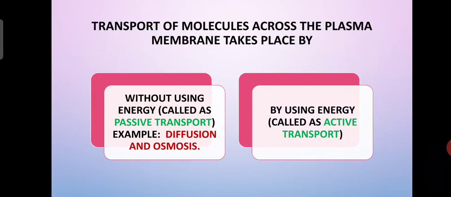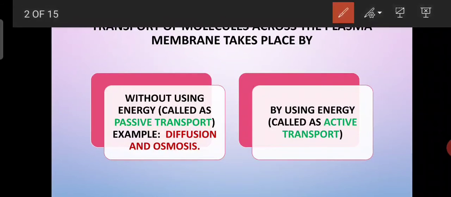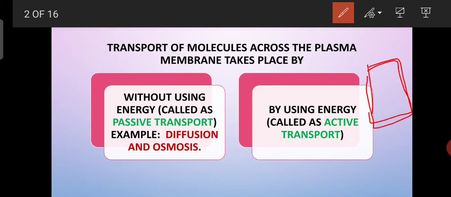Active transportation means transport by the use of energy. Wherever there is a use of energy while transporting the materials, that is called active transportation. And when the transportation is taking place without energy, it is called passive transportation. We are going to take the examples of passive transport here, diffusion and osmosis.